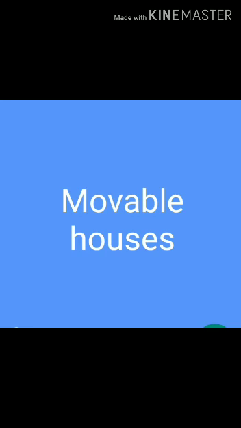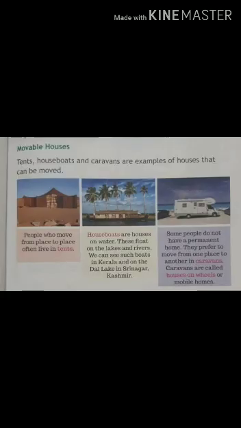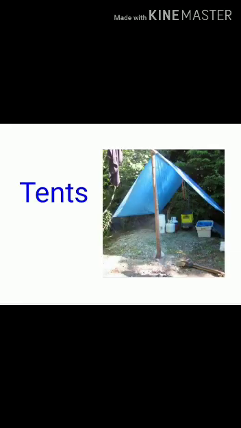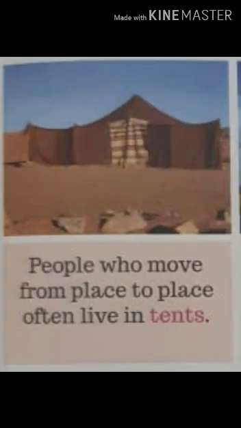Next, we are going to see the movable houses. Movable houses are also called temporary houses. Tents, houseboats, and caravans are examples of houses that can be moved. What is this? This is a tent. It is very easy to build. People who move from place to place often live in tents. Mountain climbers and forest researchers, when they want to stay temporarily, build the tent easily.